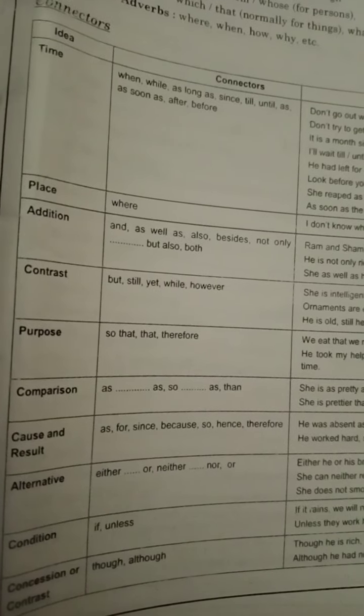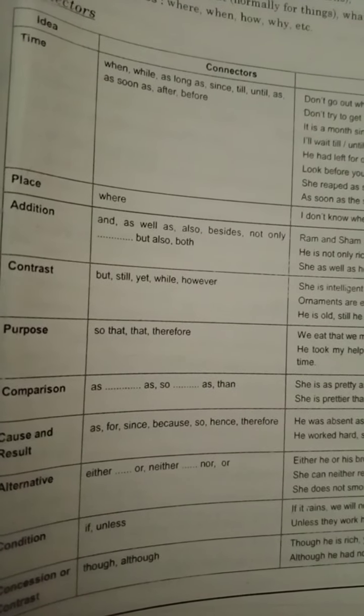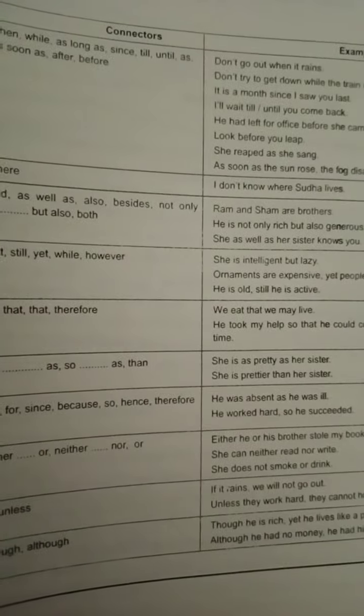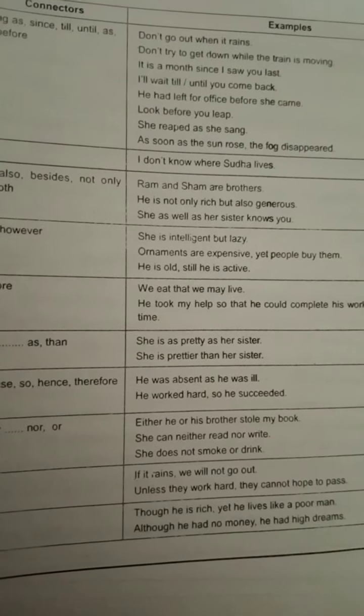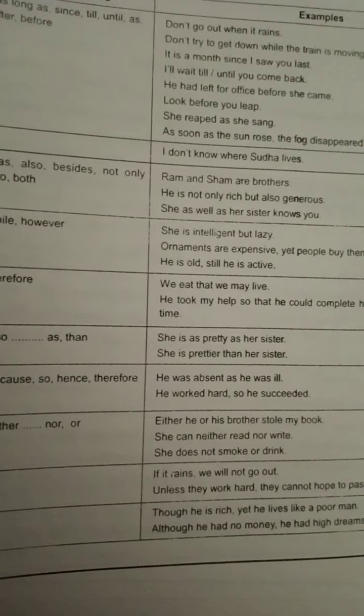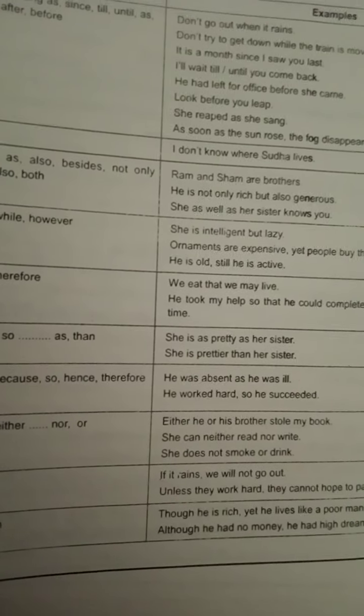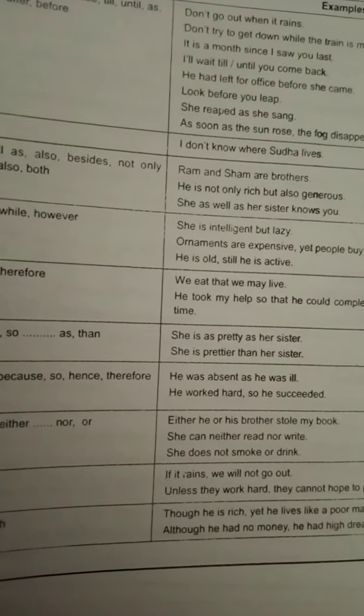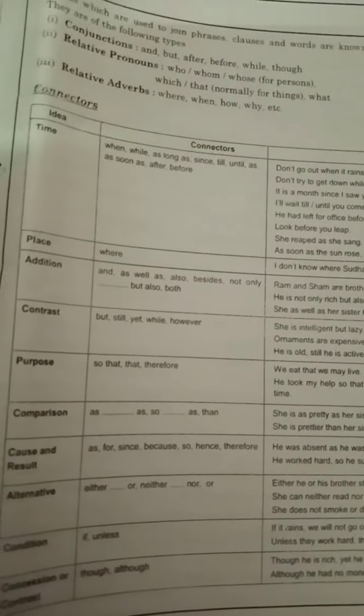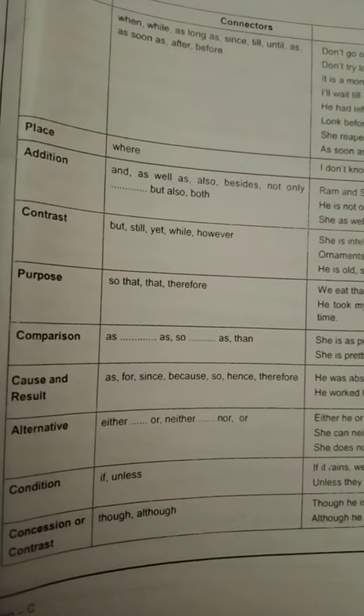Now next is alternative: either or, neither nor, or. Either he or his brother stole my pen. She can neither read nor write. She doesn't smoke or drink. So in this way we can use these connectors to show an alternative, either this or that. So we can use these types of connectors for alternative.